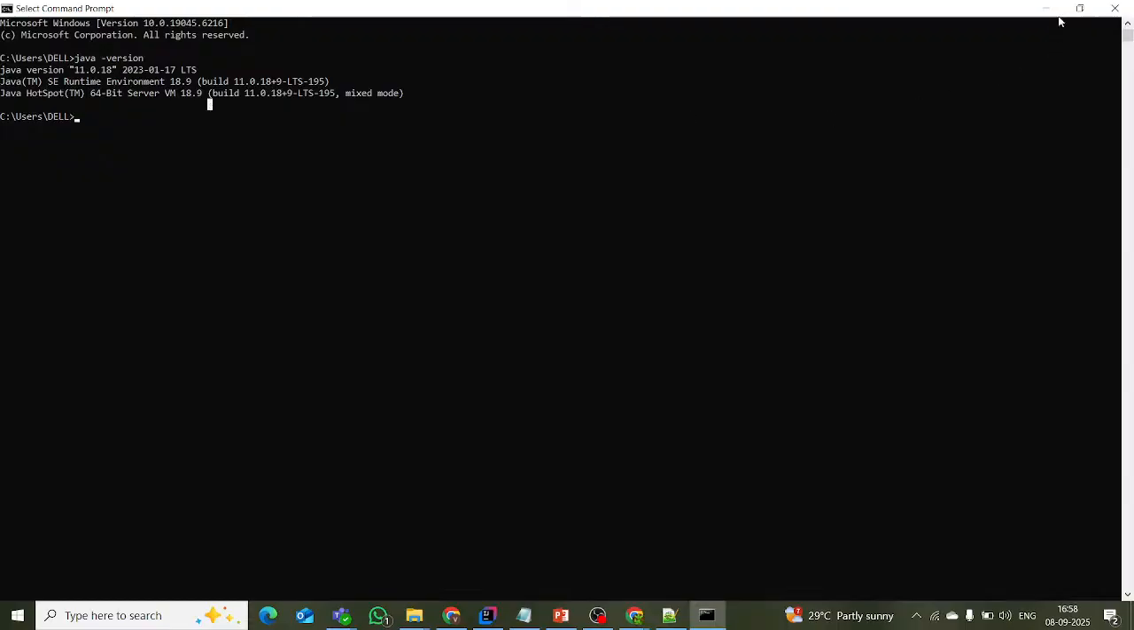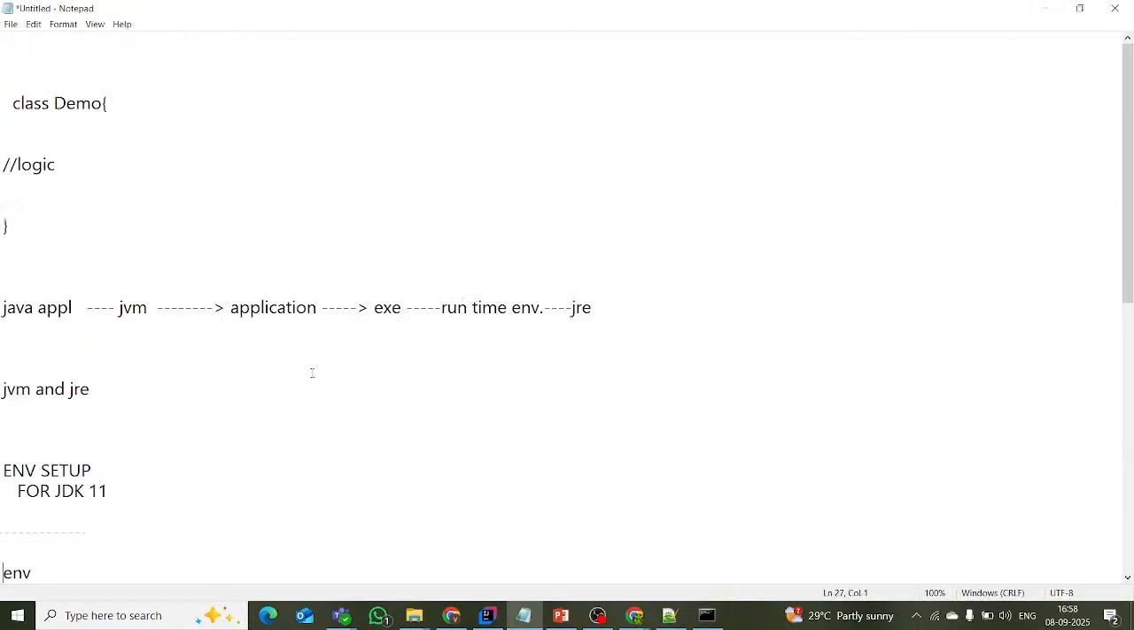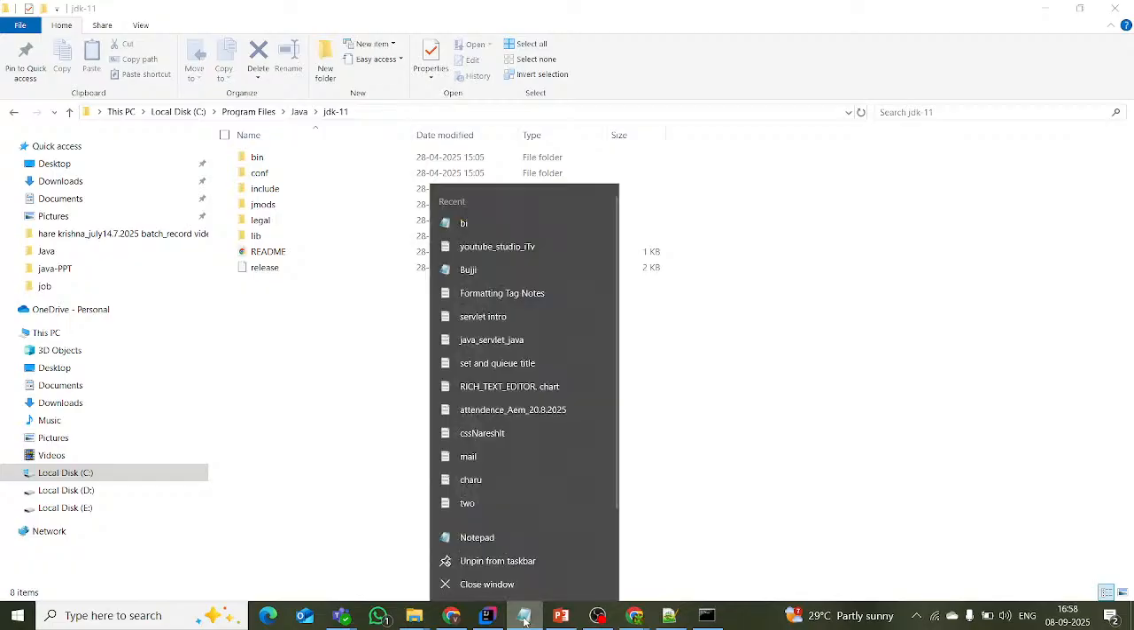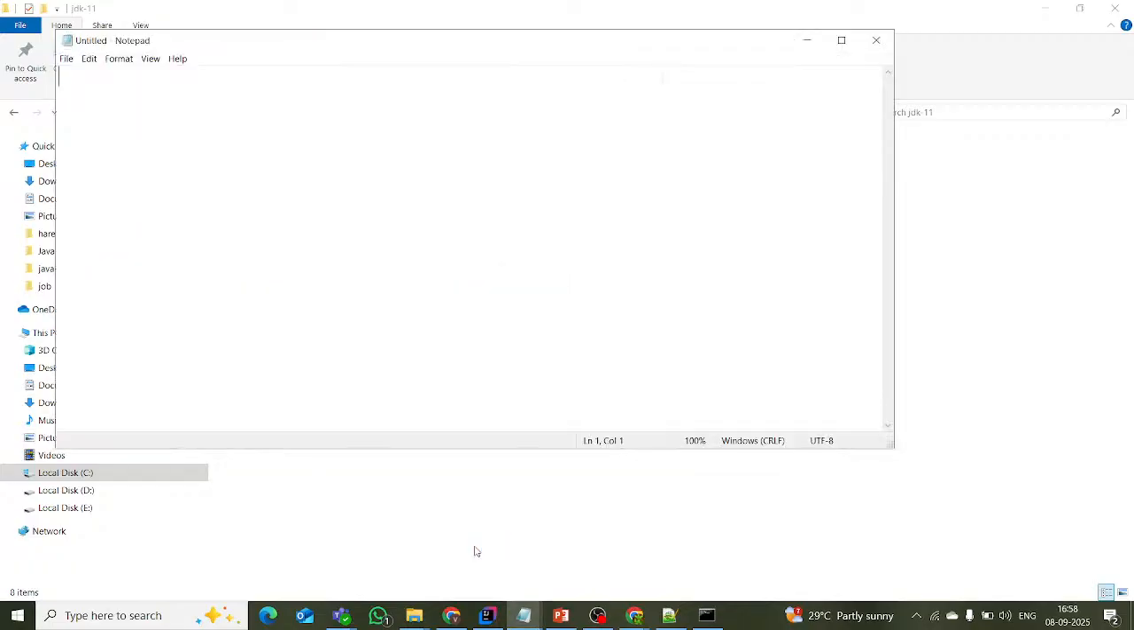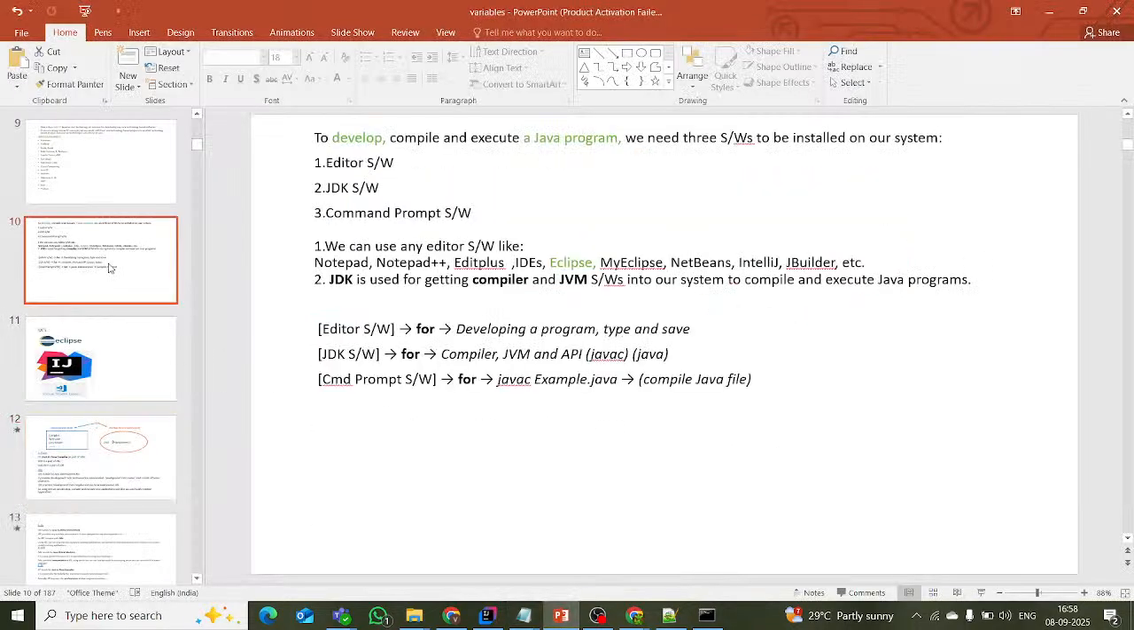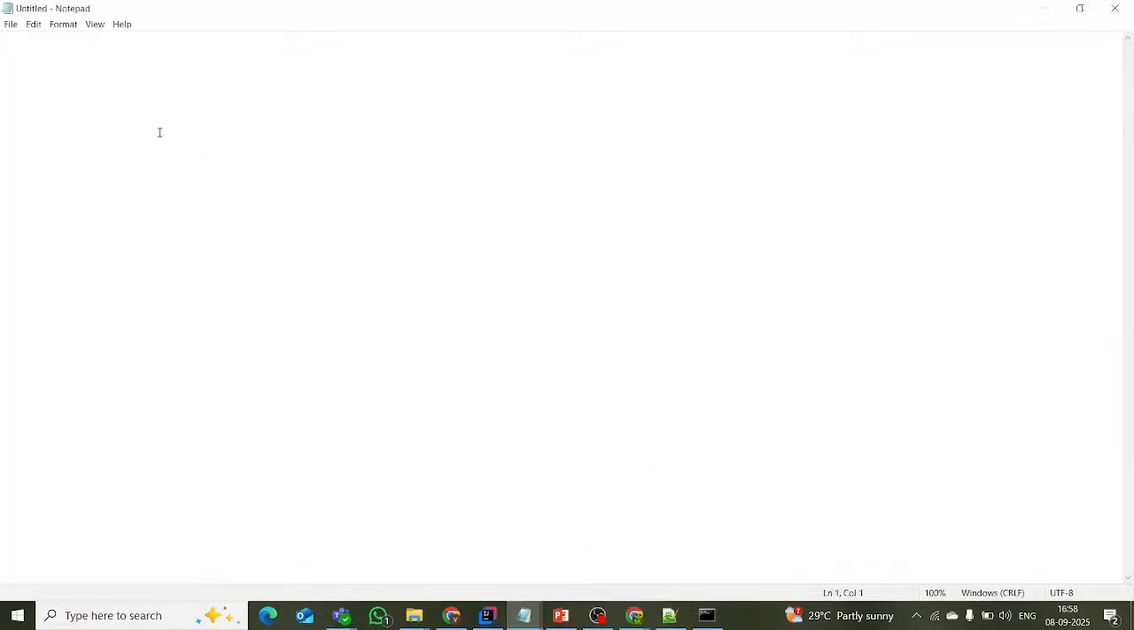Now, after identifying that, I want to write one simple code. Let me open Notepad. I want to develop one simple code. For that purpose, what is required? One is an editor. I took one editor, nothing but Notepad. In this, I will write one simple Java class.